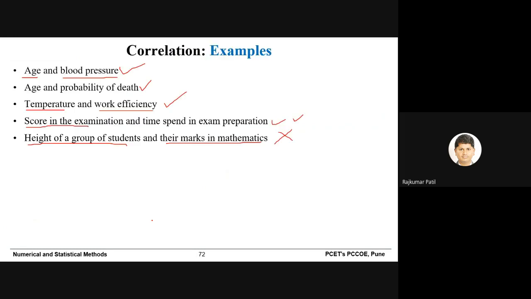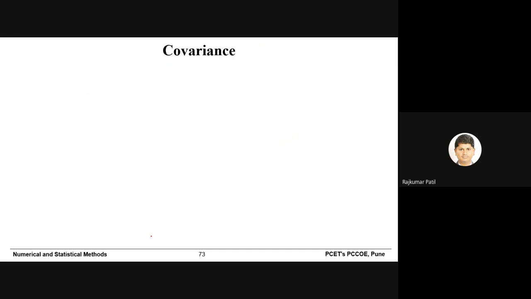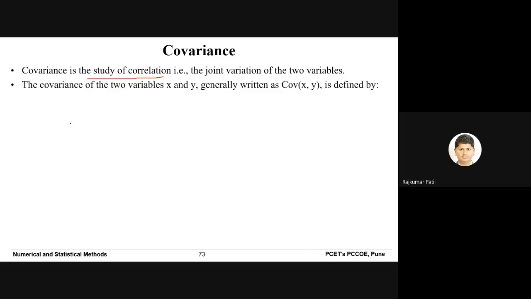These are some of the examples of correlation. One more parameter comes into the picture, that is covariance. It is just like a correlation. Covariance is basically a study of correlation. This will help you to interpret the correlation, that is, the joint variation of two variables. The covariance of two variables, say x and y, is generally denoted as COV(x, y). This is the common way through which we write the covariance between the variables x and y.